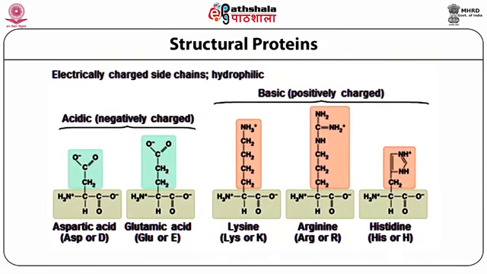Electrically charged side chains are also known as hydrophilic. That means some of the amino acids have acidic or negatively charged groups, and some have basic or positively charged groups. Acidic amino acids are aspartic acid and glutamic acid, both having an acidic functional group, whereas the basic ones are lysine, arginine and histidine, having a basic group.